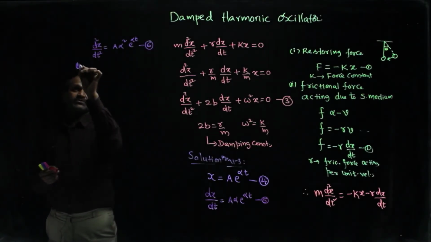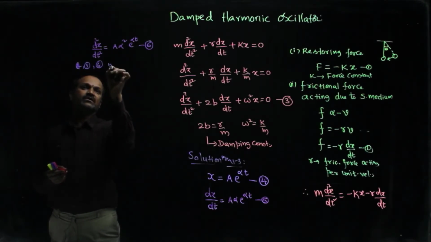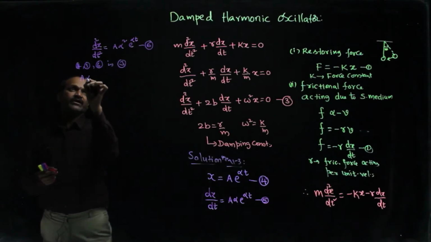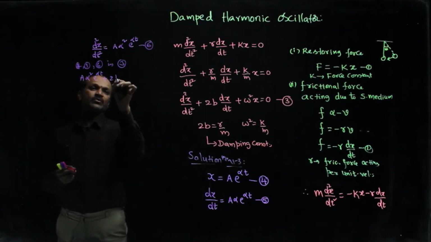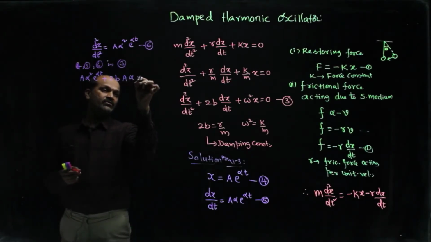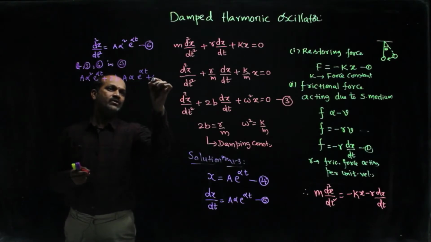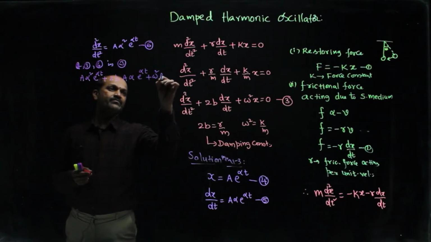So, when you substitute equations 4, 5, 6 in 3, we get d square x by dt square, a into alpha square e power alpha t, plus 2b into dx by dt, a into alpha into e power alpha t, plus omega square into x, a into e power alpha t, is equal to 0.